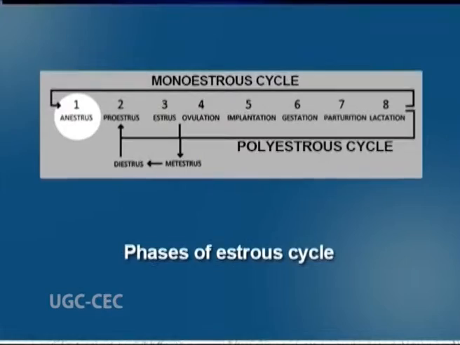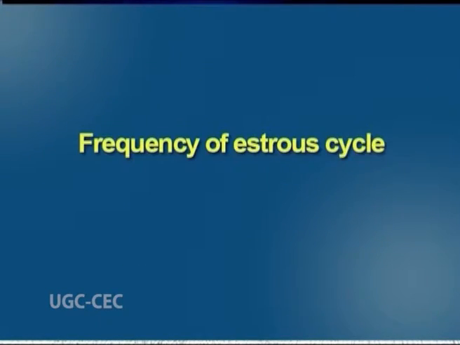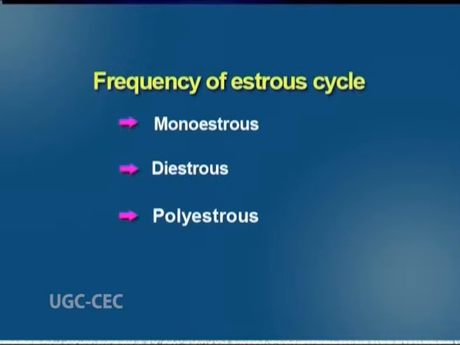The uterine lining is not shed here, but generally it gets reorganized for the next cycle. Anestrus refers to the phase when the sexual cycle ceases. Depending upon the frequency of estrus cycles, it can be categorized into monoestrus, diestrus and polyestrus.